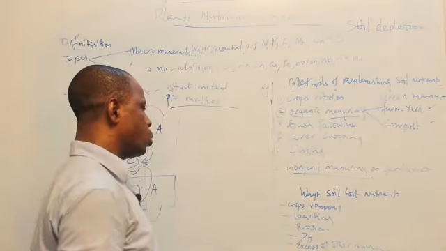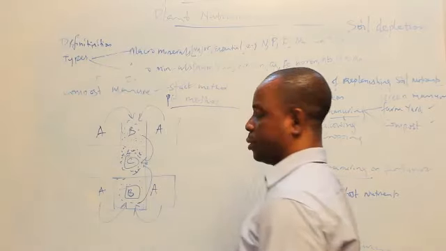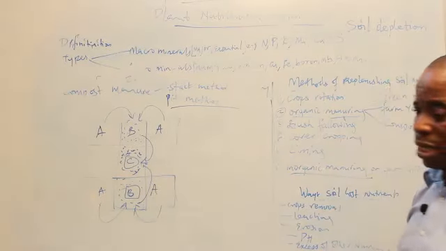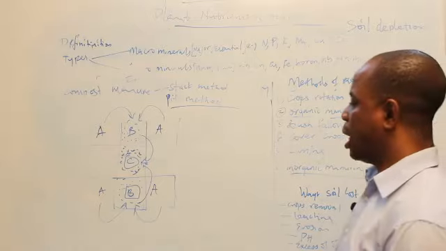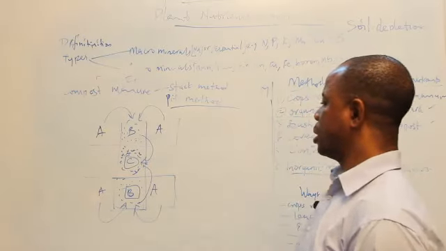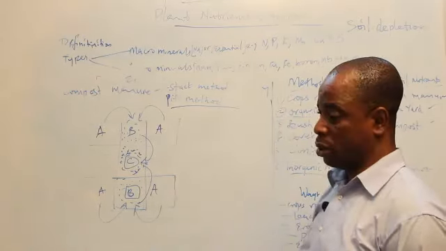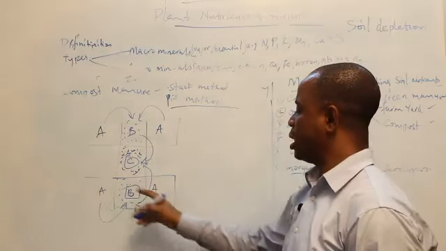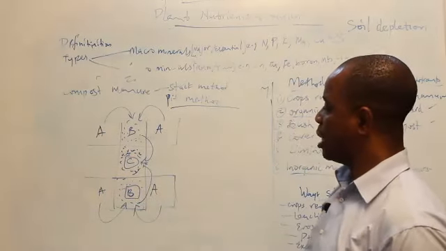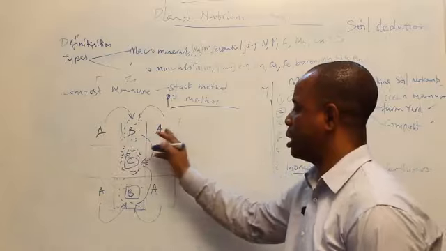To do the pit method of compost manure, we dig 7 pits, like I have shown on the board. You have AA. These AA are 4 pits. And then you put the compost material inside AA.